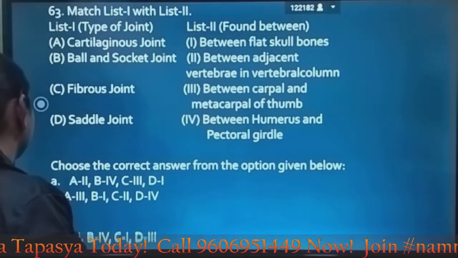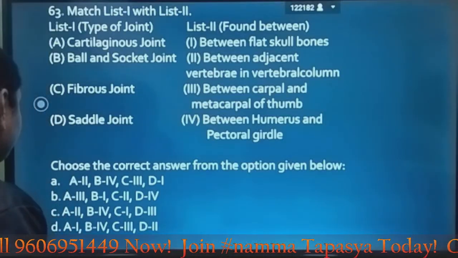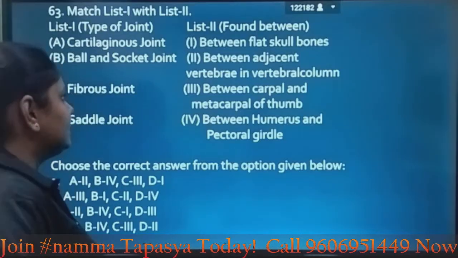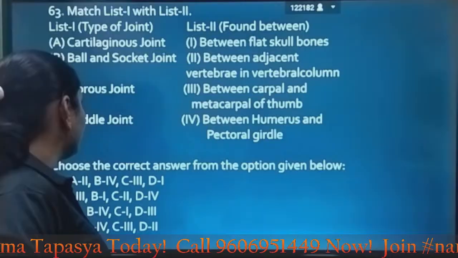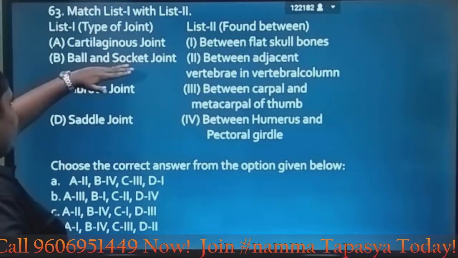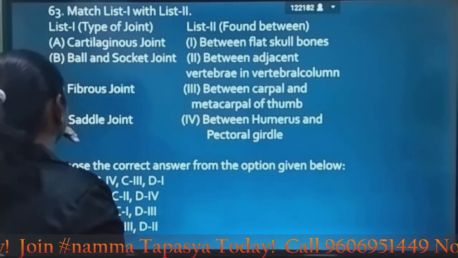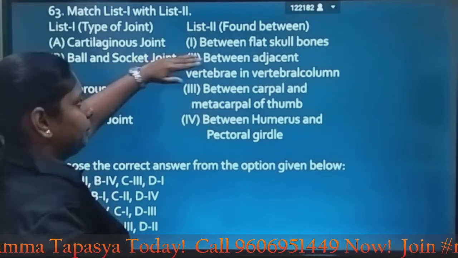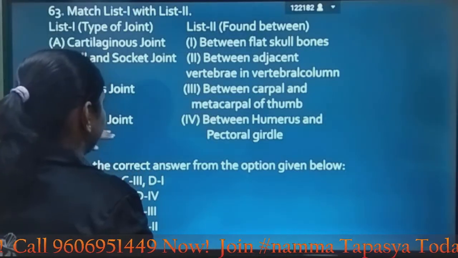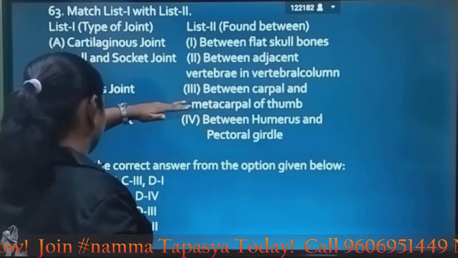Okay, let's have the options. 2, cartilaginous joint. Where is it? Between adjacent vertebrae in the vertebral column, correct? And ball and socket joint, it is between humerus and pectoral girdle. And fibrous joint is between flat skull bones. And saddle joint is between carpal and metacarpal of thumb.